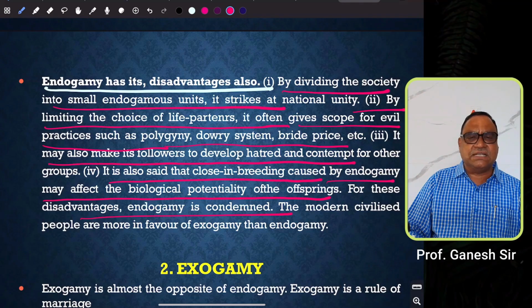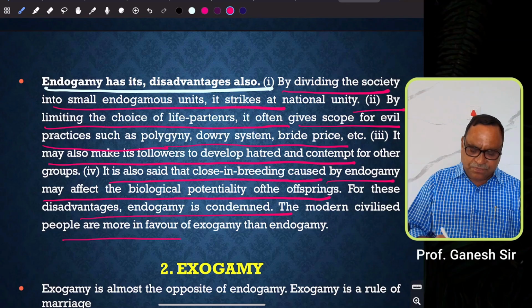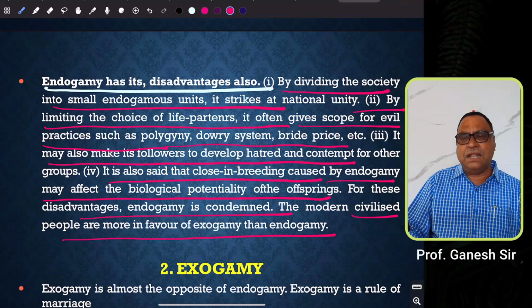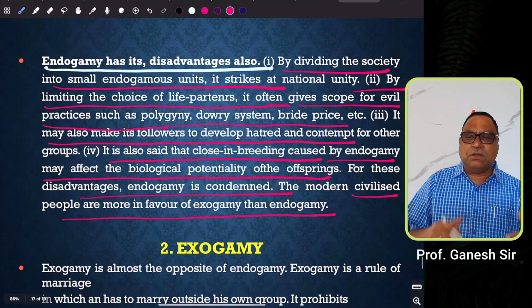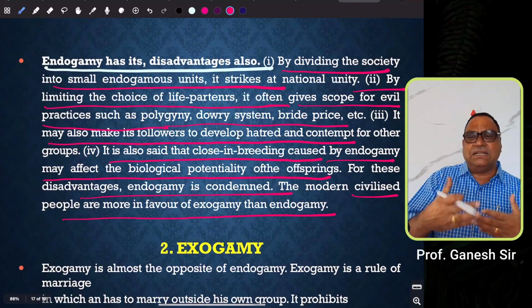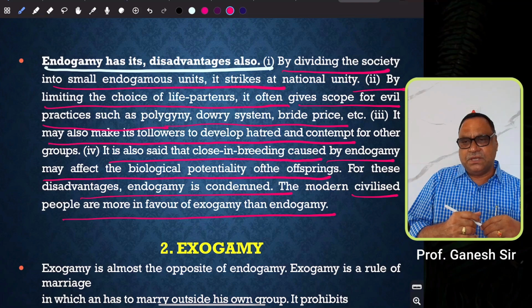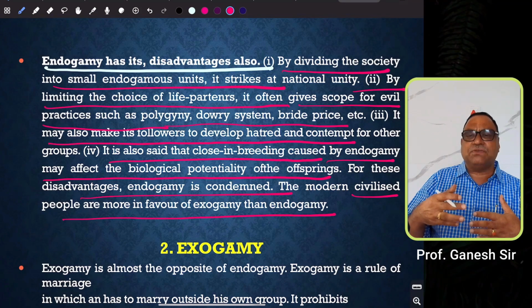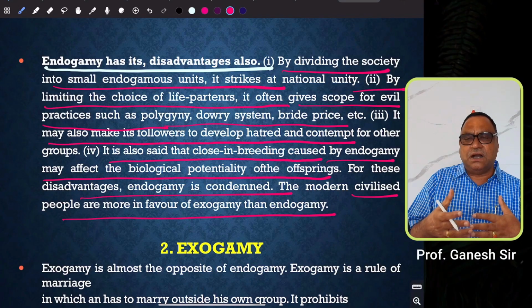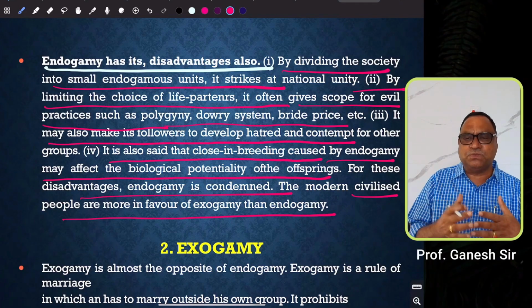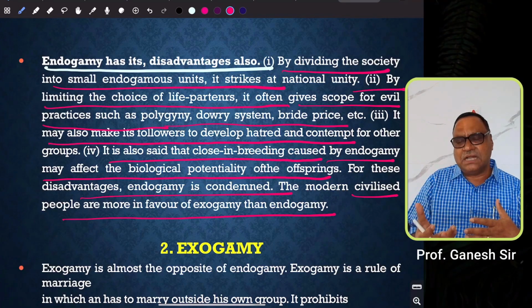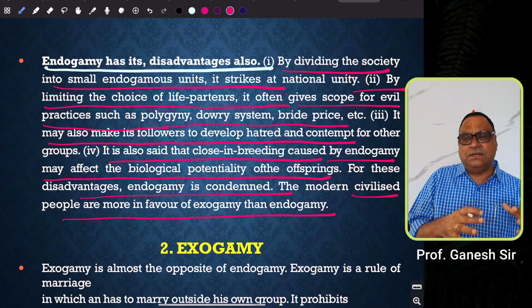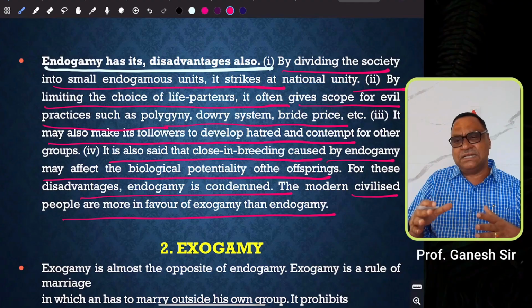The modern civilized people are more in favor of exogamy than endogamy. Means in modern society, to avoid these kinds of disadvantages, people prefer to marry from other caste groups, other religious groups, other linguistic groups, or other cultural groups. So, this is about the rule of endogamy and its advantages and disadvantages.